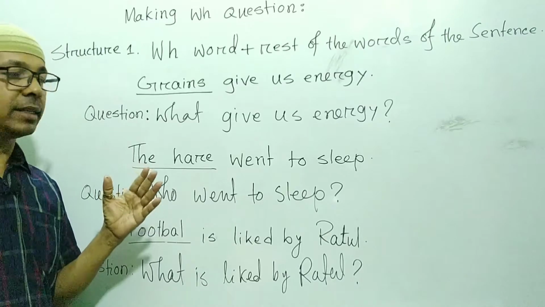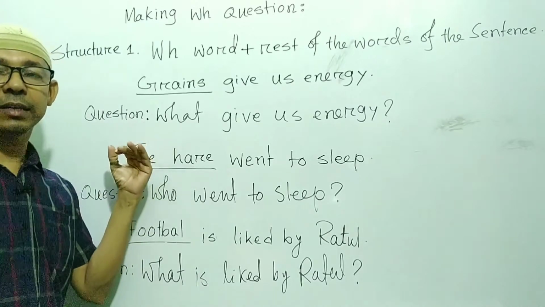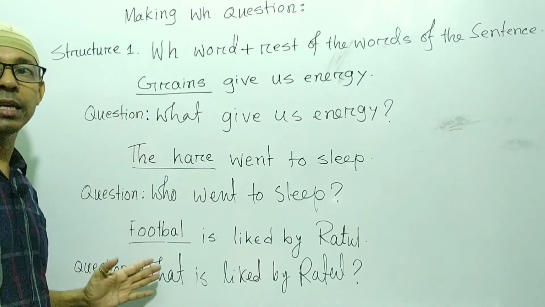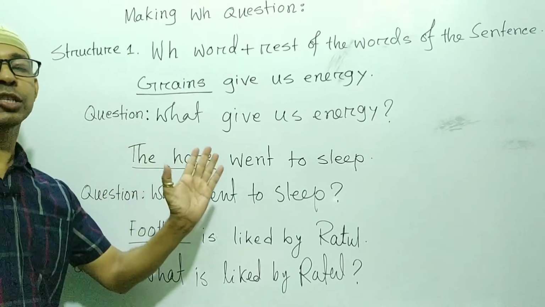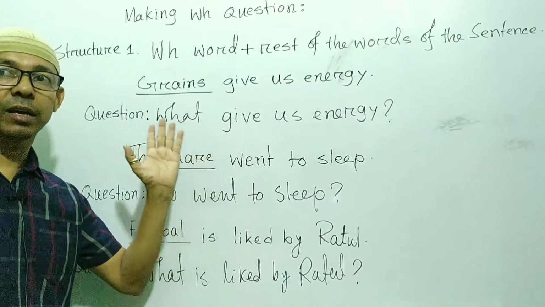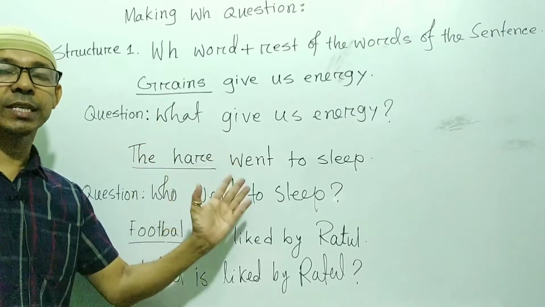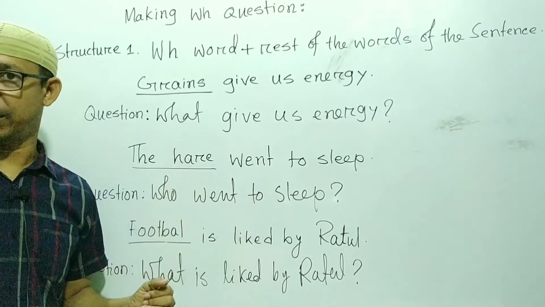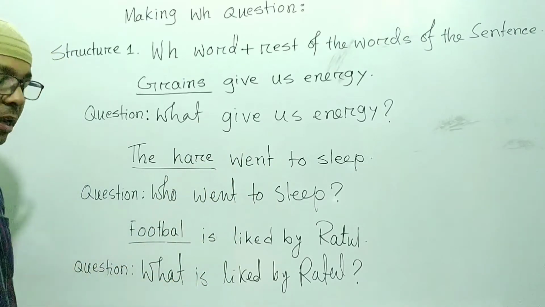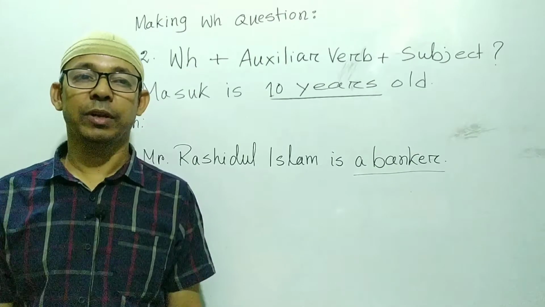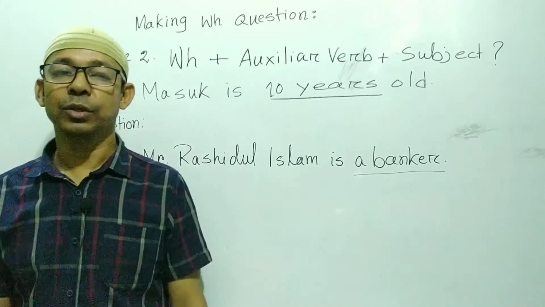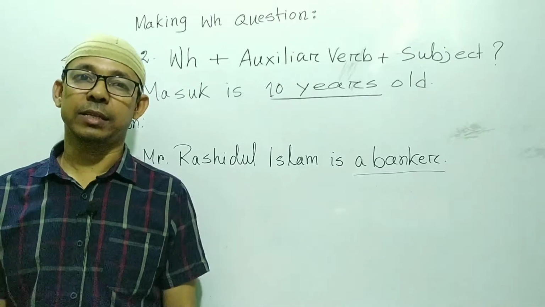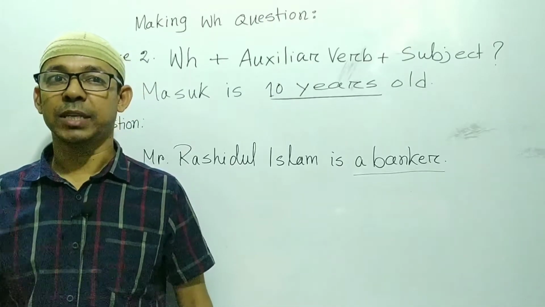And if we write the WH word instead of the subject, then after writing the WH word, all the words of the sentence will be written, and at last a question mark should be given. Okay, remember that.